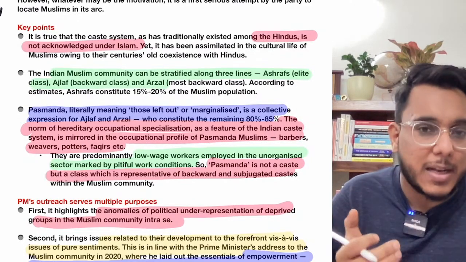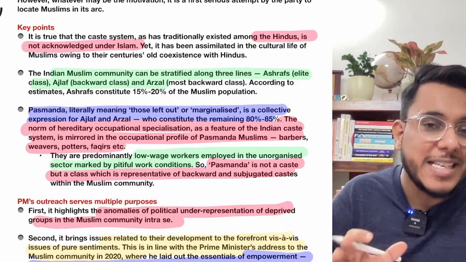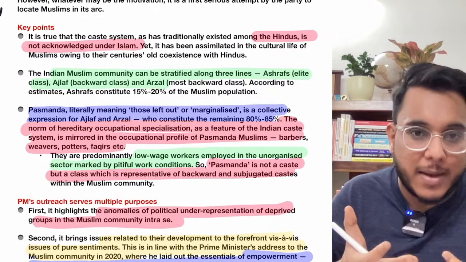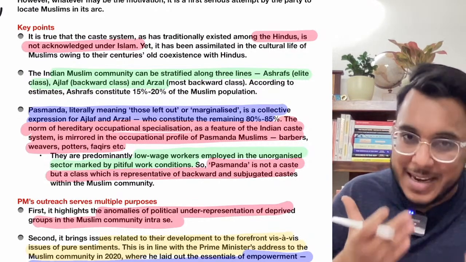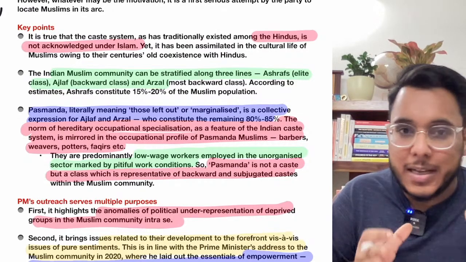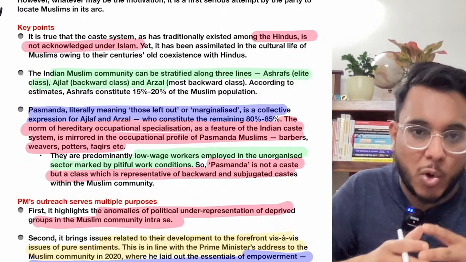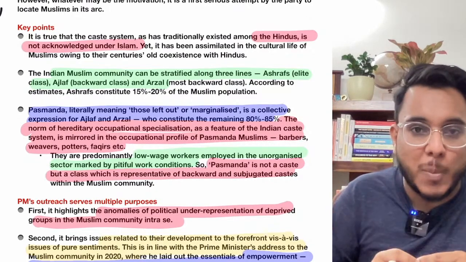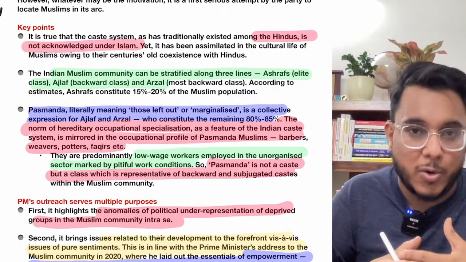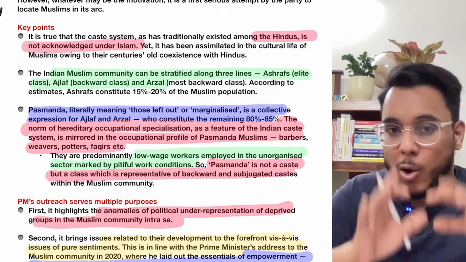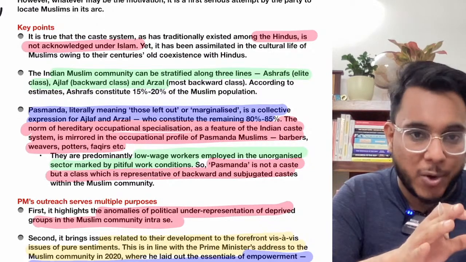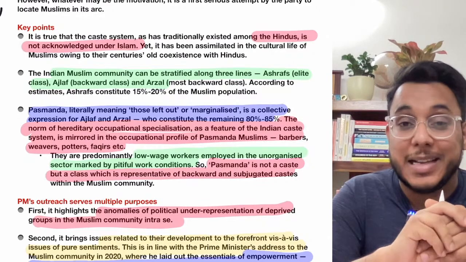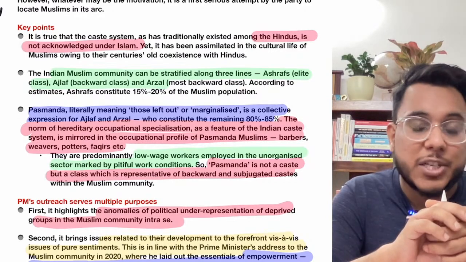Now, scheduled caste people are the ones with whom historical injustices have happened. Then, we even have the classification by the name of OBCs, Other Backward Classes. When we talk about the OBCs, understand that the OBC extends beyond the Hindus also. But the majority of the people who have been brought into the OBC are on the basis of caste. Again, I am telling you, the OBCs extend to other religions or minorities also, but largely the maximum inclusion into the OBC has happened on the basis of caste, and caste as a feature has